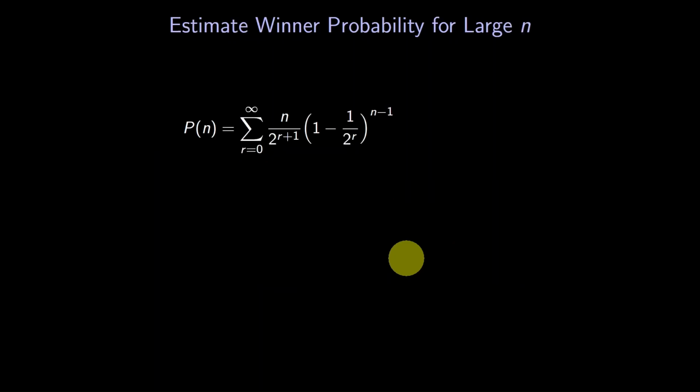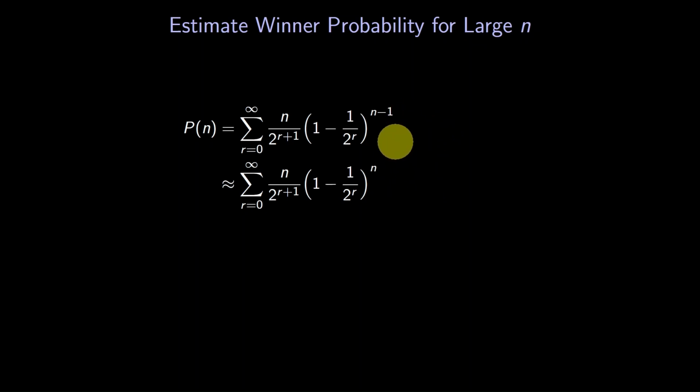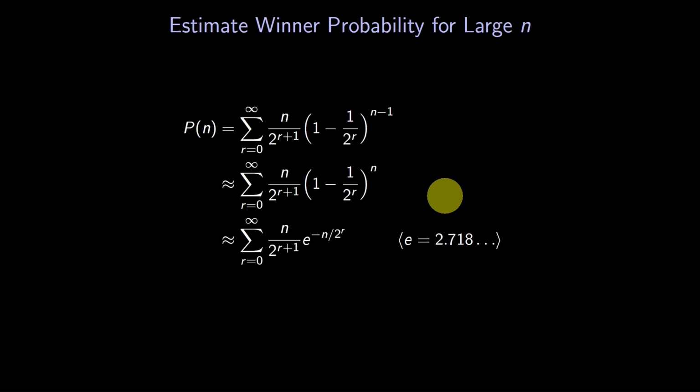Here again is our exact formula. We'll replace the exponent n-1 with n. That doesn't change the value by much, right? Next, we use the fact that a number of the form 1 minus x can be approximated by e to the minus x whenever x is small. Here, e is the base of natural logarithms, around 2.718.